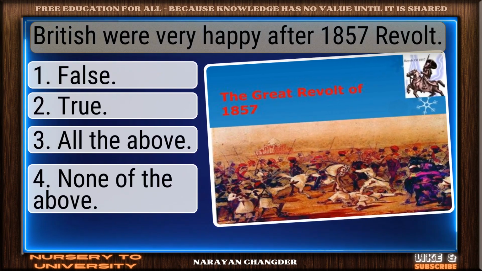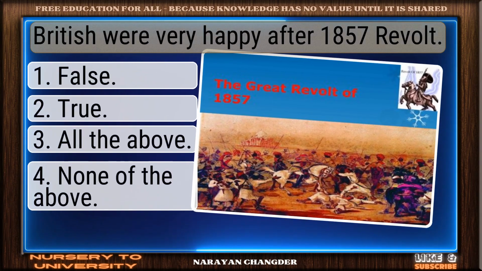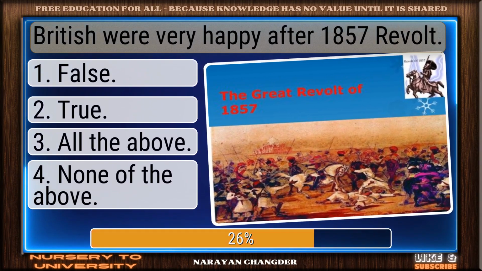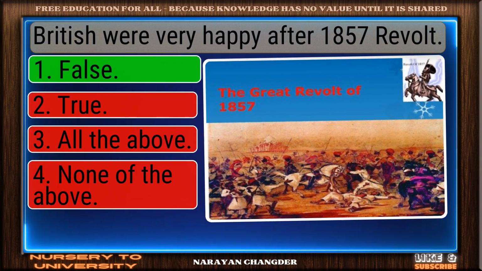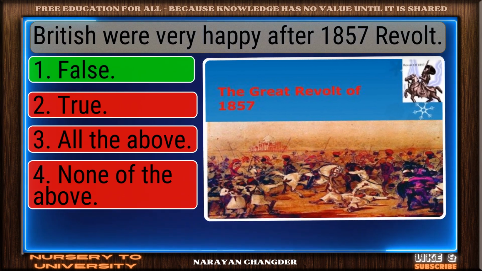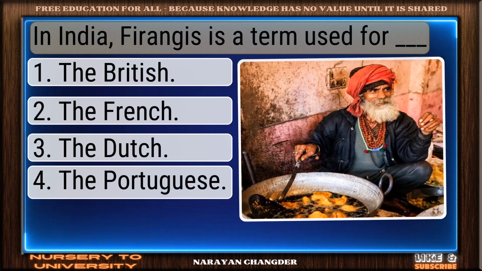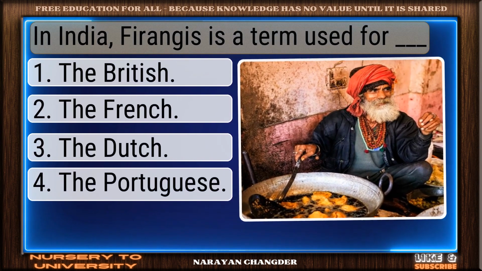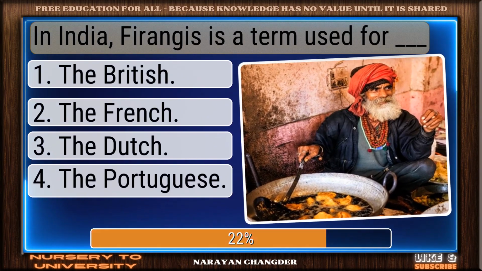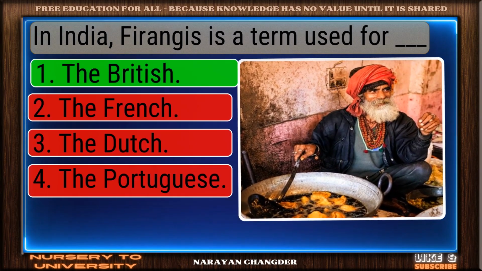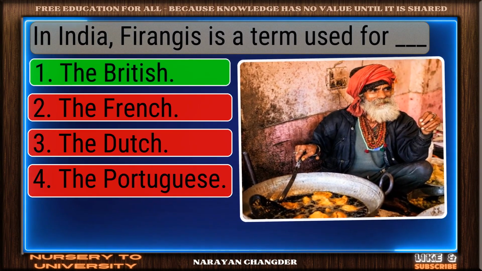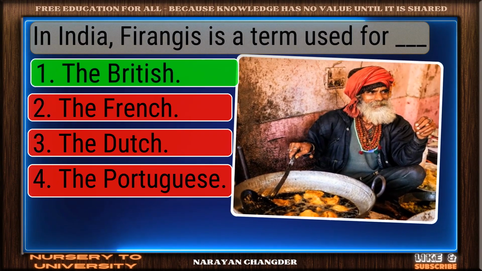Question number 117. British were very happy after the 1857 revolt. Sharp thinking. False is the right choice. Question number 118. In India, Firangis is a term used for ___. Well reasoned. The British is the correct choice.